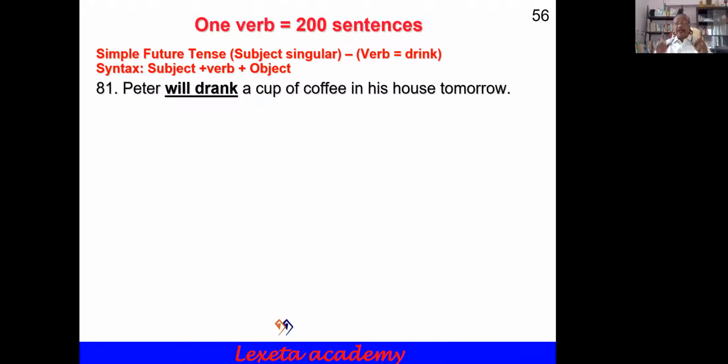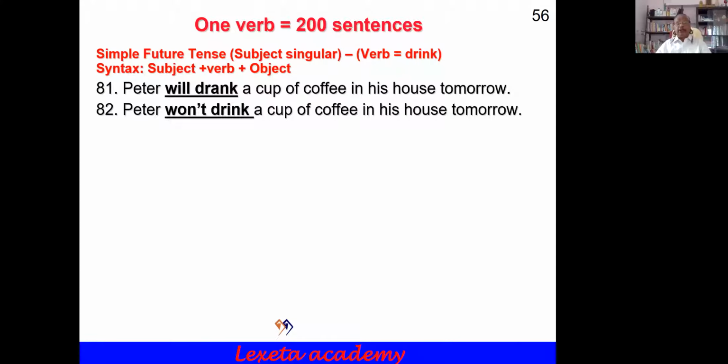Will drink is the verb for future tense. Peter will drink a cup of coffee in his house tomorrow. Negative: Peter won't drink a cup of coffee in his house tomorrow. Will not is equal to won't. Peter will not drink or won't drink a cup of coffee in his house tomorrow. Tomorrow is the future time.